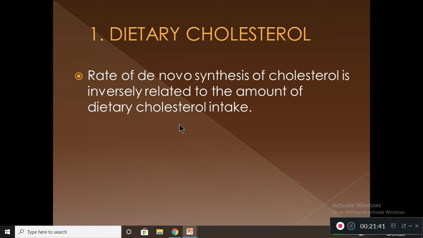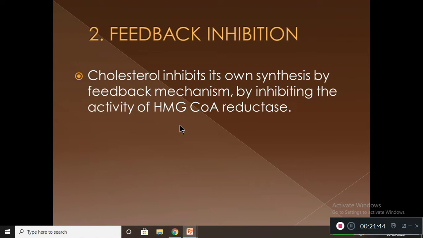Second one is feedback inhibition. Cholesterol inhibits its own synthesis by feedback mechanism, by inhibiting the activity of HMG-CoA reductase. So when we have an excess amount of cholesterol, cholesterol in our body will not be synthesized because it is done by the feedback inhibition mechanism. The HMG-CoA reductase activity is stopped by itself. That's why the cholesterol level is controlled.